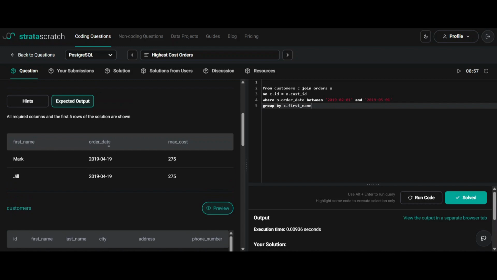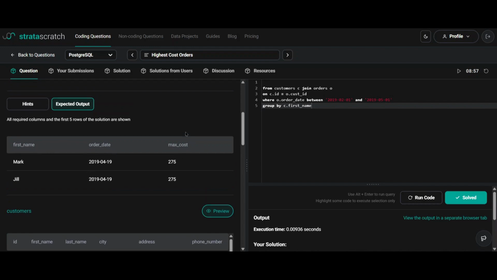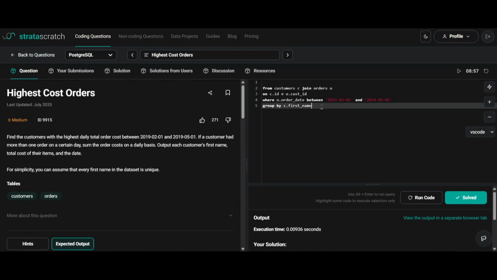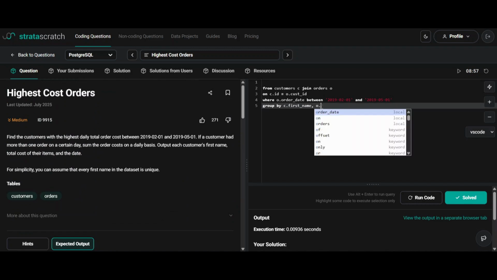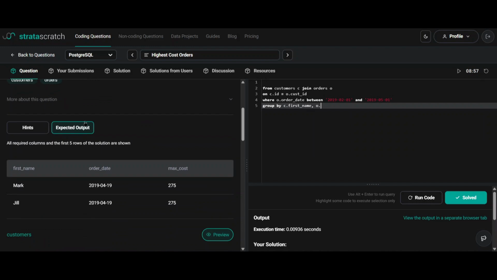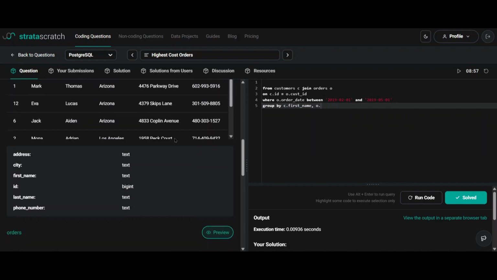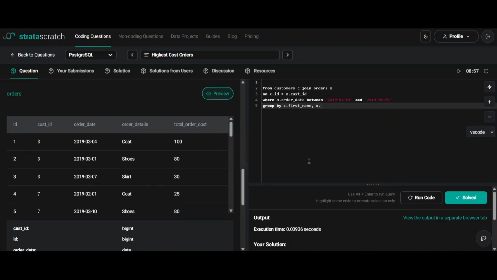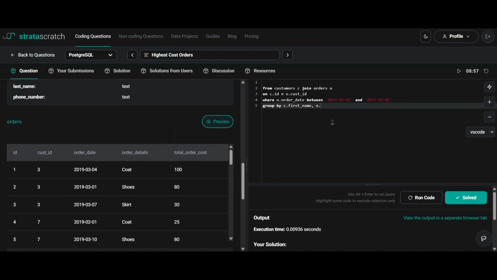We need first name, order date, and max cost. Group by first name. After that, we need to group by order date. We have order date in the orders table. So O dot order date.